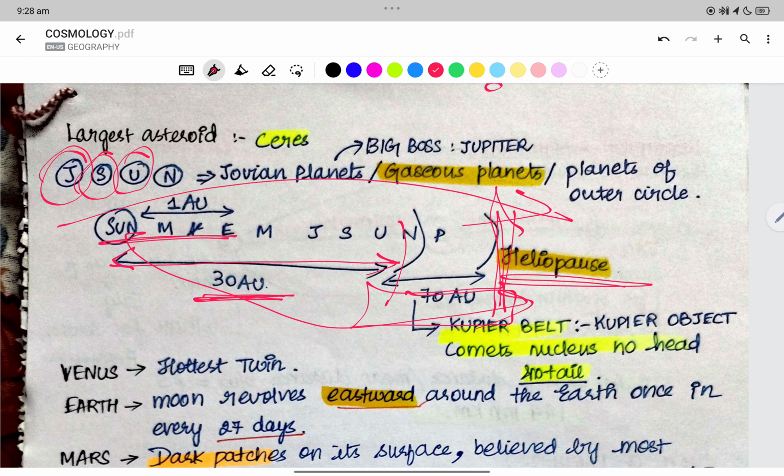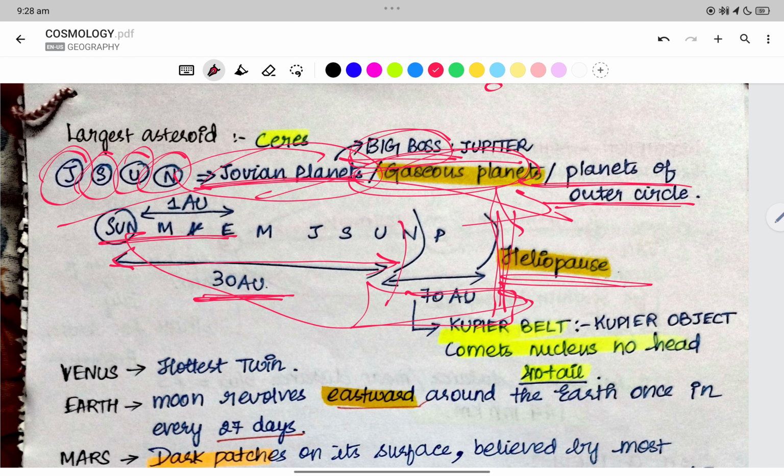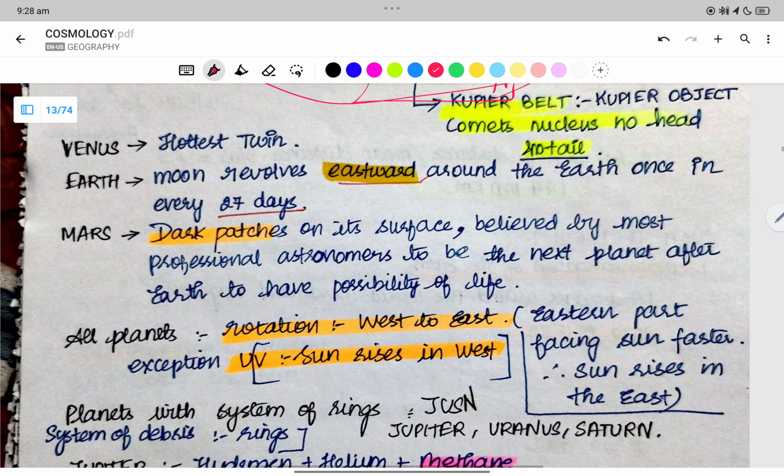Jupiter, Saturn, Uranus, Neptune are Jovian planets, gaseous planets, the planets of the outer circle, right? The big boss is Jupiter. Venus is the Earth's twin.